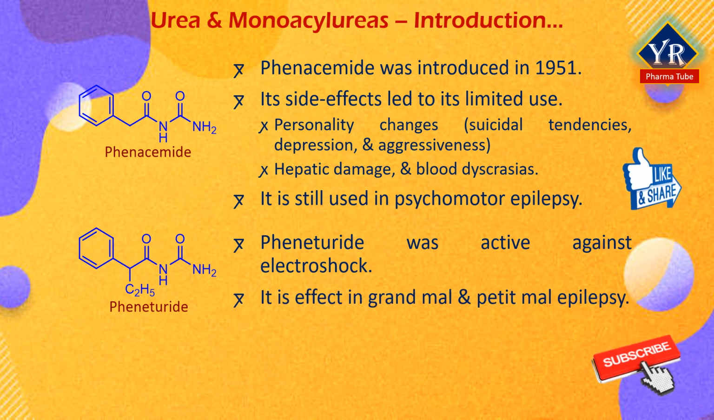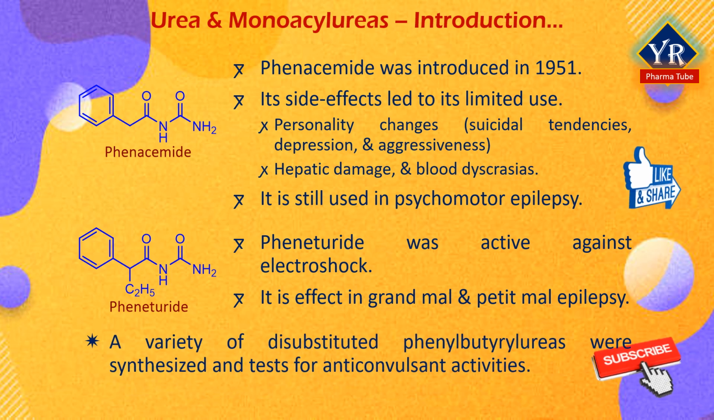Clinically, it has been effective in grand mal and petit mal, and reportedly good results have been obtained in psychomotor epilepsy. A variety of disubstituted phenylbutyrylureas were synthesized and tested for anticonvulsant activities. The anticonvulsant activity in guinea pigs was less than that of pheneturide itself.